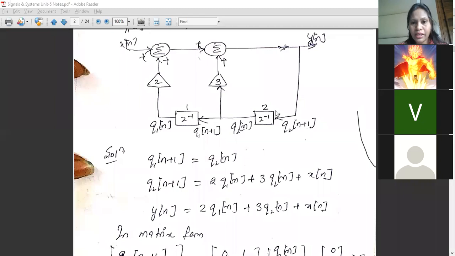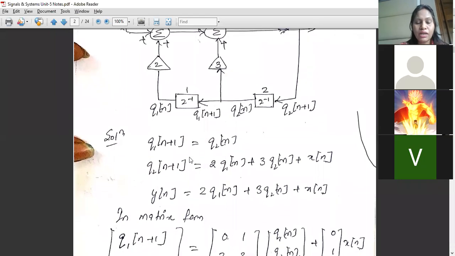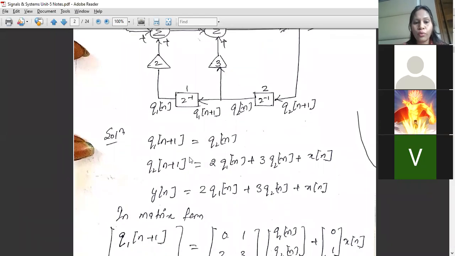Q2n plus 1 is the output which we are getting from here. So we can write 2 times Q1n, that is the input which is coming from here, the input which is coming from here and the input which is coming from here. So it will be 2 Q1n plus 3 Q2n. Q2n is going from this side, and here we are having a 3 multiplier attached to it, so 3 Q2n plus the input Xn. So this is how we write our state variable expressions in terms of Q1n and Q2n.